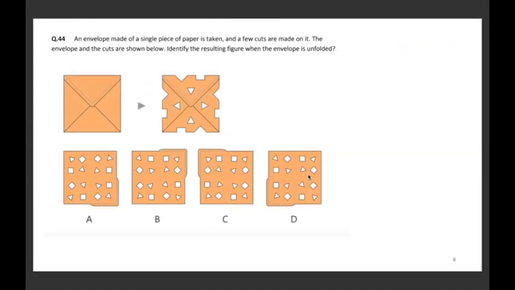Here in this question, what we are provided is an envelope like this. This envelope is then cut out. I will have these triangles and squares cut out as shown in the figure. When you open this envelope, how will the pattern be? That is what we have to find.